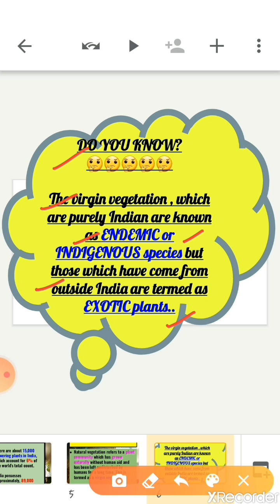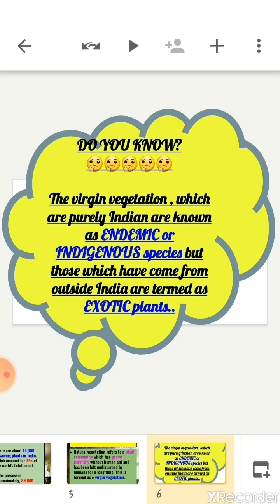So endemic or indigenous species refers to species which grow within India. And exotic plants refers to species which grow outside India. Is the difference between endemic or indigenous species and exotic plants clear? Okay.